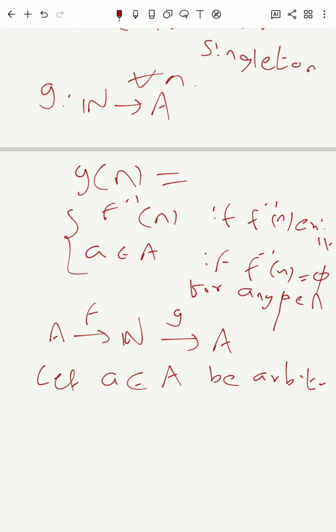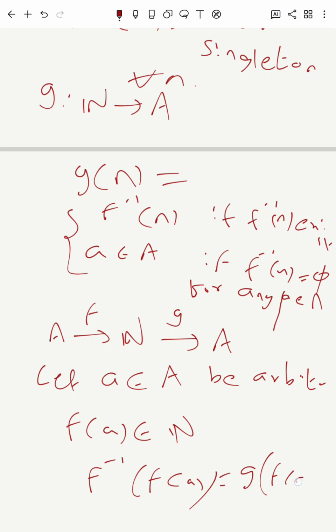So it's clear that if a belongs to A, then f of a belongs to N, and f of a always exists because f is a function. So now take this f of a and take f inverse of f of a. This is actually g of f of a.